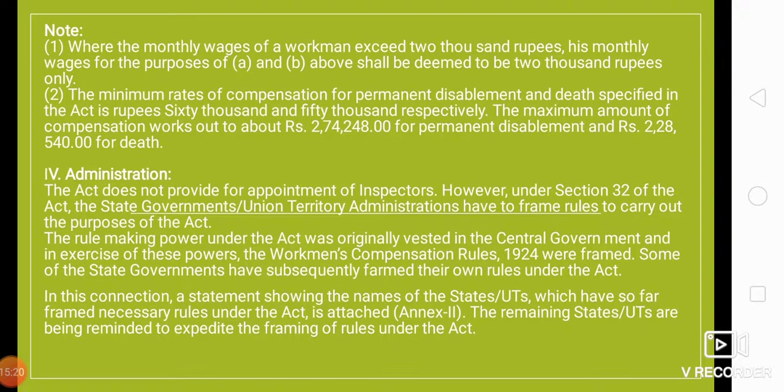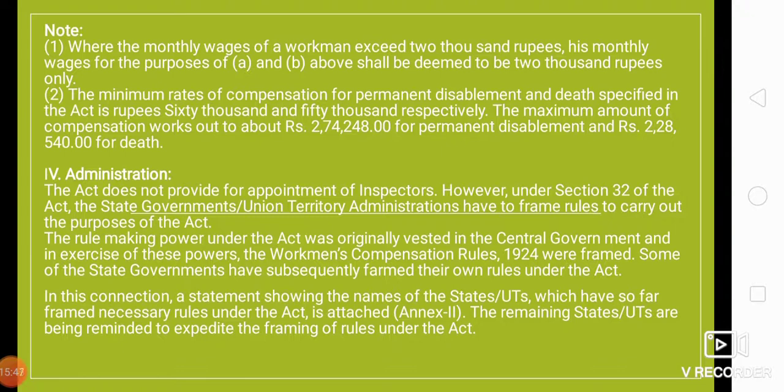So these are the important things which we have to take into consideration, which we have to keep in mind, right? So these are the important notes. Where the monthly wages of a workman exceed 2,000 rupees, his monthly wages for the purpose of A and B above shall be deemed to be 2,000 rupees, right? So as for the two diseases above A and B, it will be 2,000 rupees.